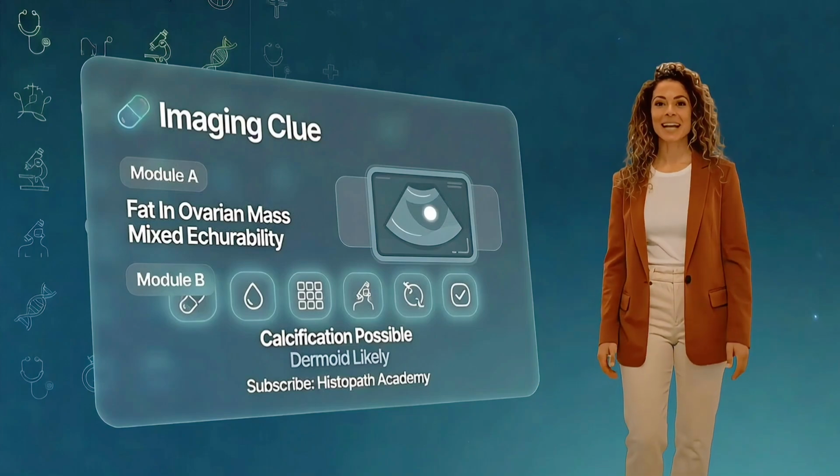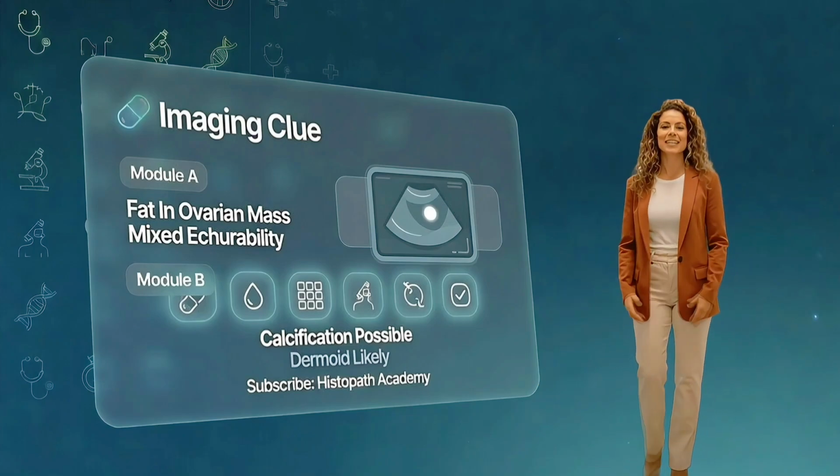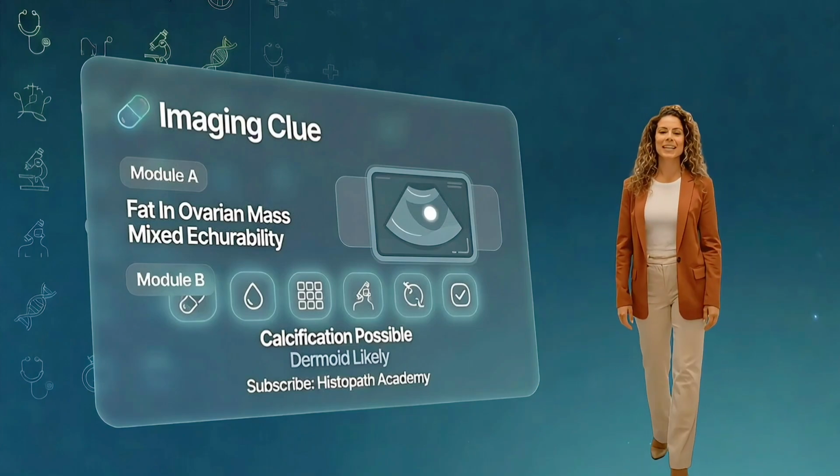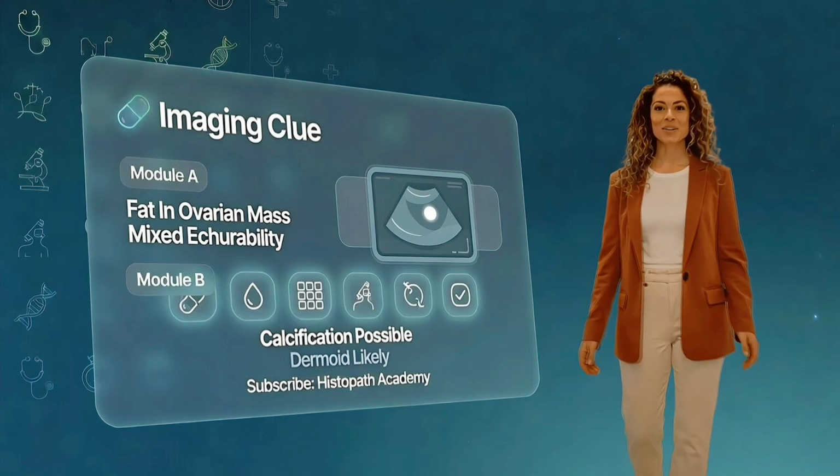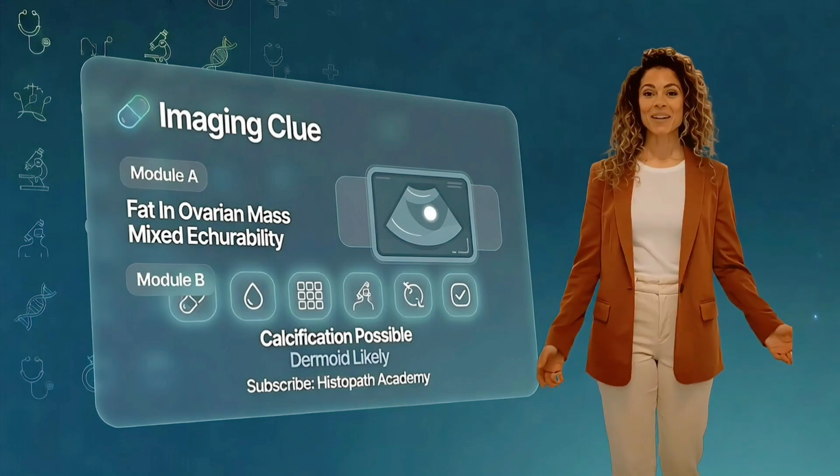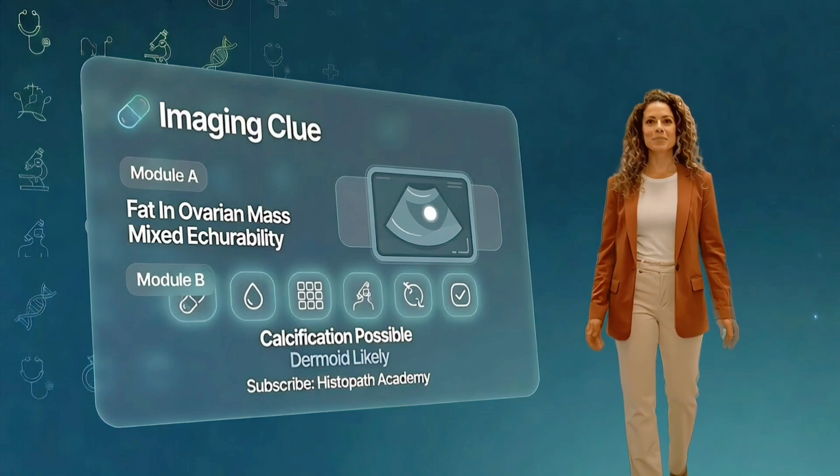Ultrasound may show mixed echogenicity, and calcifications can appear too. You don't need every named sign. Just anchor on a fat-containing ovarian mass, pointing strongly toward a dermoid.